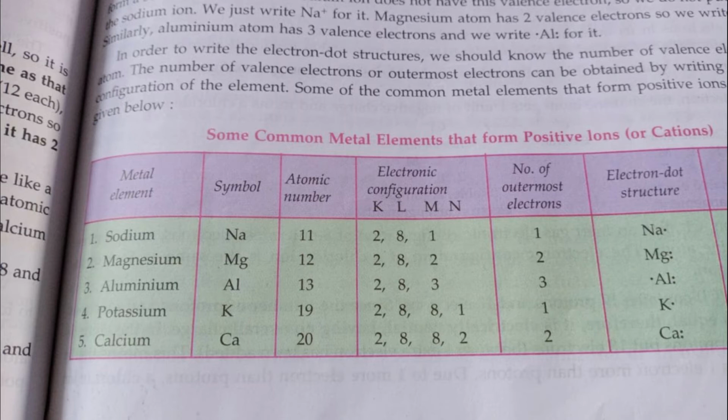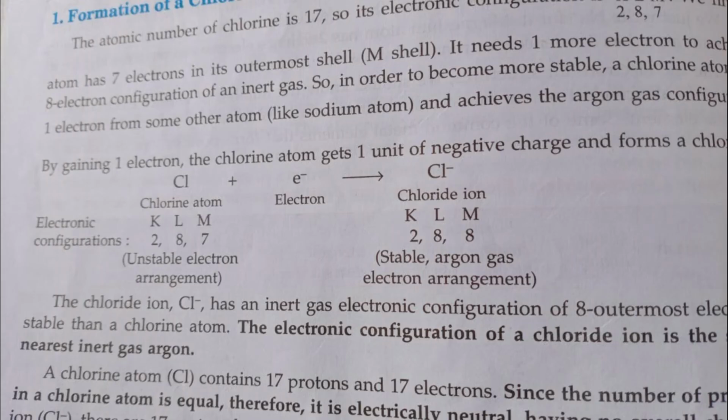Formation of chlorine ion, we have seen. Chlorine has 17 electrons. So it has 1s2, 2s2, 2p6, 3s2, 3p5. By gaining one more electron in the outermost orbit, it becomes equal to the inert gas configuration of argon, 18. So therefore it accepts one electron and becomes Cl-. So therefore it attains stability.